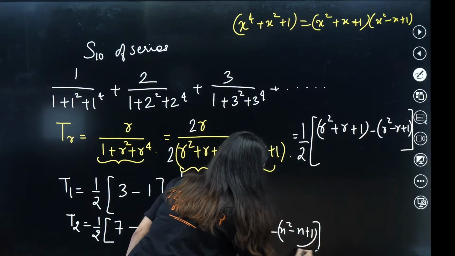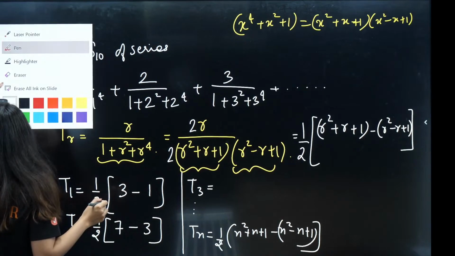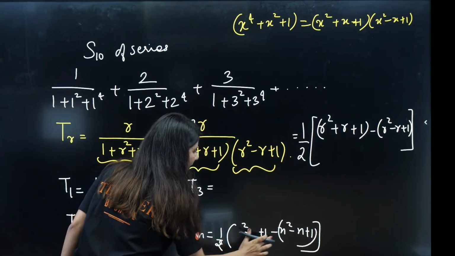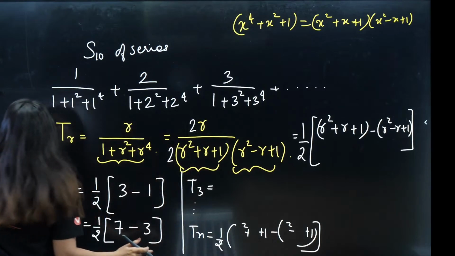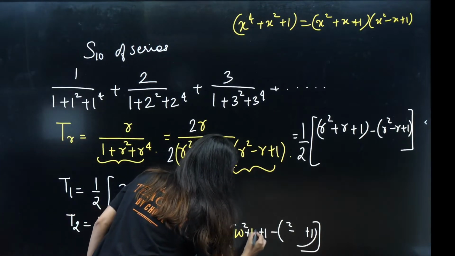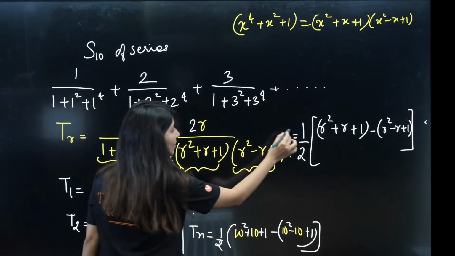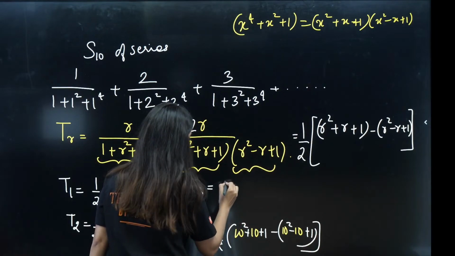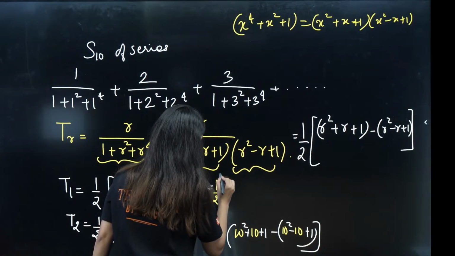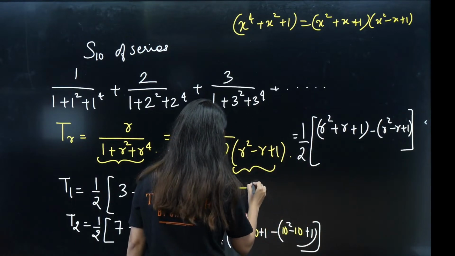This n can be replaced by 10 because we need the sum up to 10 terms. So 10 square plus 10 plus 1 minus 10 square minus 10 plus 1. What about T3? T3 will be 9, 10, 11, 12, 13, so 13 by 2, minus, if you put 3, 9 minus 3 plus 1, 7.